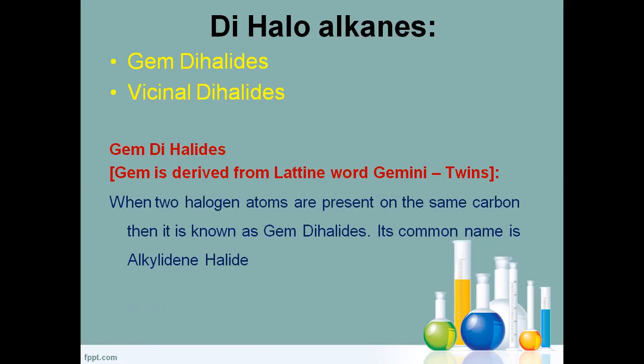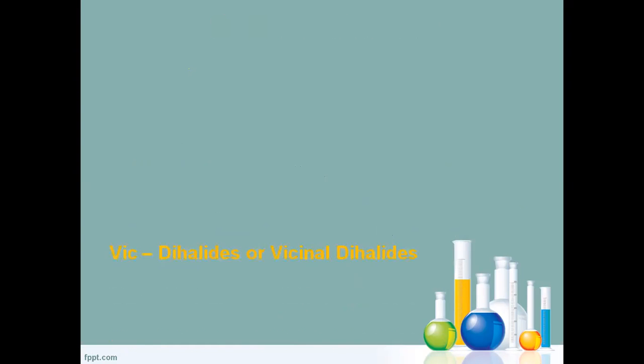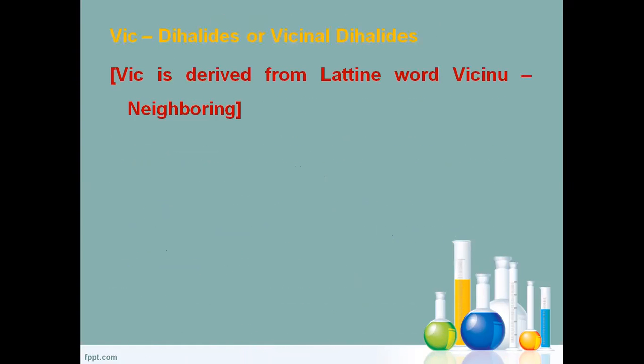Gem is derived from the Latin word Gemini, which means twins. Gem dihalides are those in which two halogen atoms are attached to the same carbon atom. When two halogen atoms are present on the same carbon atom, it is known as a gem dihalide. The common name for gem dihalides is alkylidene dihalide.